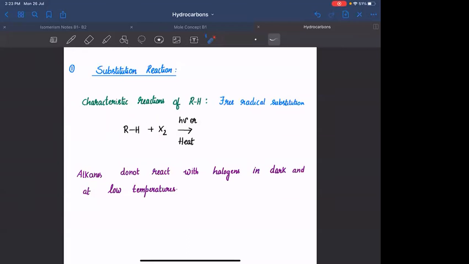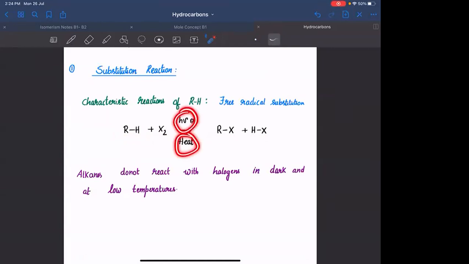इसका मतलब क्या करना है? You need to substitute hydrogen by any of the group. In this case, I am reacting that with halogen. Hence, I will be substituting that H by X, which will lead to the formation of alkyl halide RX. Plus, that hydrogen will be attached to another halogen to form HX. RH plus X2 will give you RX and HX, and this particular reaction will happen only in the presence of